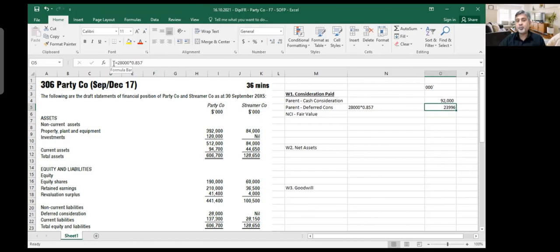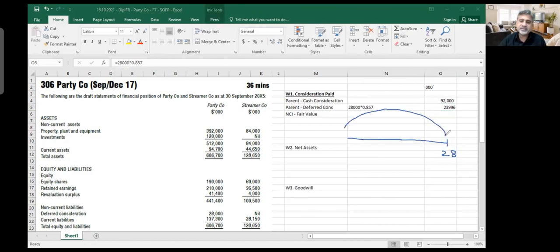And you remember what will happen. The implication is that I have to pay 28 million. I find out the present value, which is 23 million, and then it is paid after 2 years. I will unwind it for 2 years with 8% because they gave us in the question that 8% is the cost of capital. So 23 million multiplied by 8%, maybe it is 3 million, I don't know. That 3 million is your finance cost. Then it becomes 26.